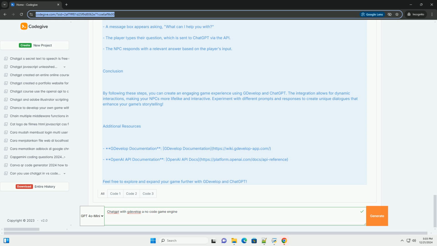2. Extract the response. Use the JSON action to parse the response and extract the message text. 3. Display the response. Use the show a message or set text action to display the NPC's reply to the player. GDevelop pseudocode for handling the response. If HTTP request is successful, set npc_text equals JSON response choices 0 message content.